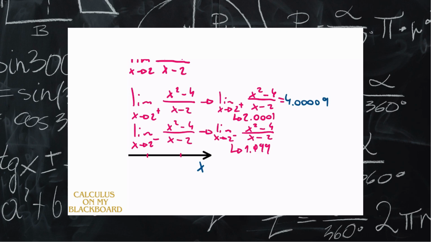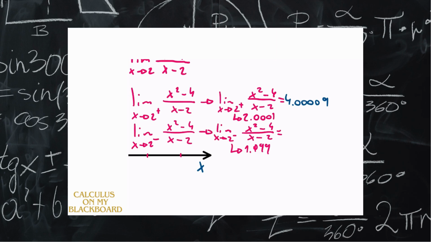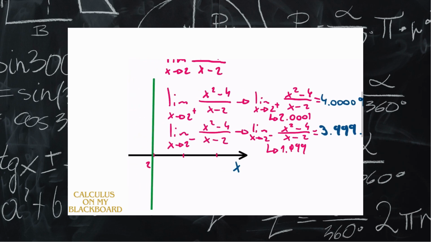And now, if we put a number slightly smaller, we will have that the answer is 3.999 something. So if we take a look, it seems to be the same thing as 4. It tends to be 4. So the limit actually exists on the function.